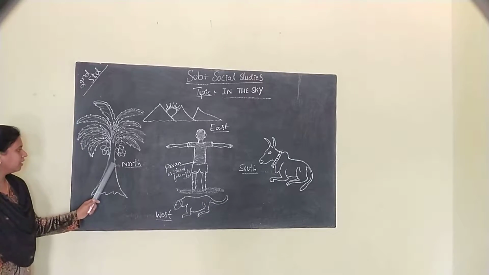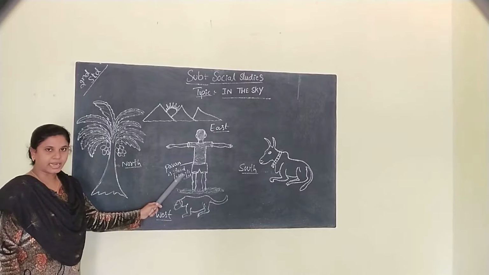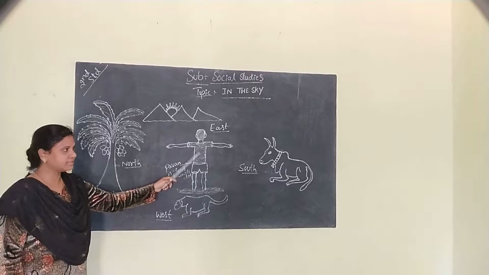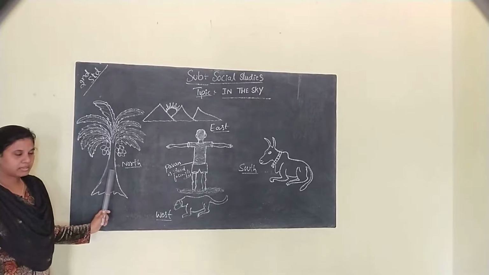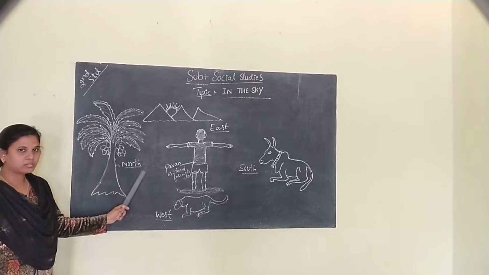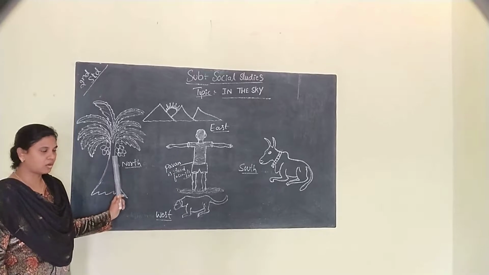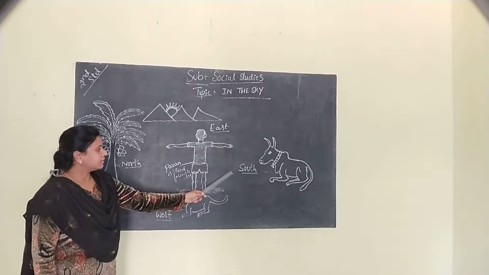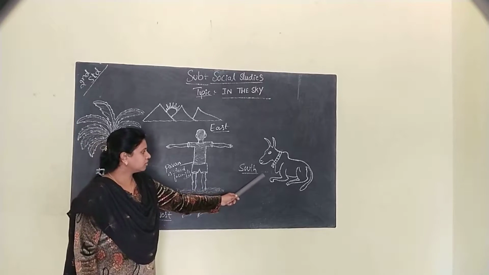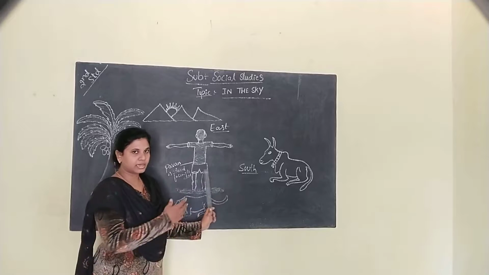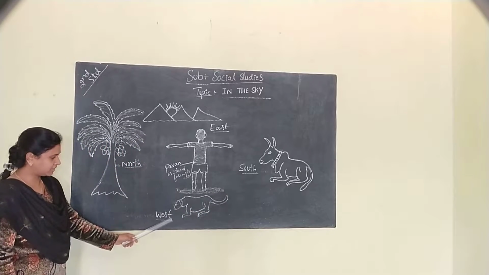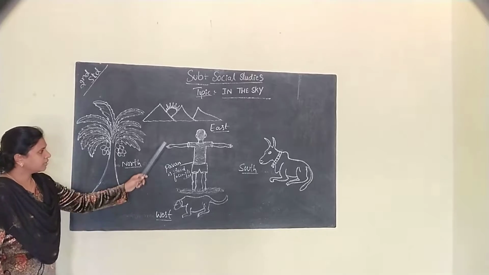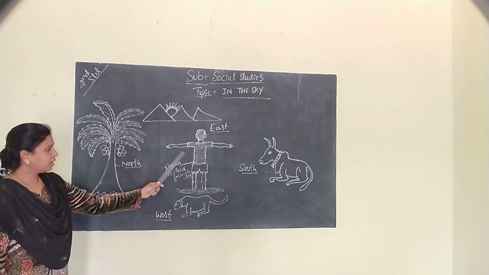Okay, see here, Pavan is standing facing the east. The coconut tree is north of Pavan. Then to the south there is a cow. Then the dog is in the west. Okay, here we learn about east, west, north and south.